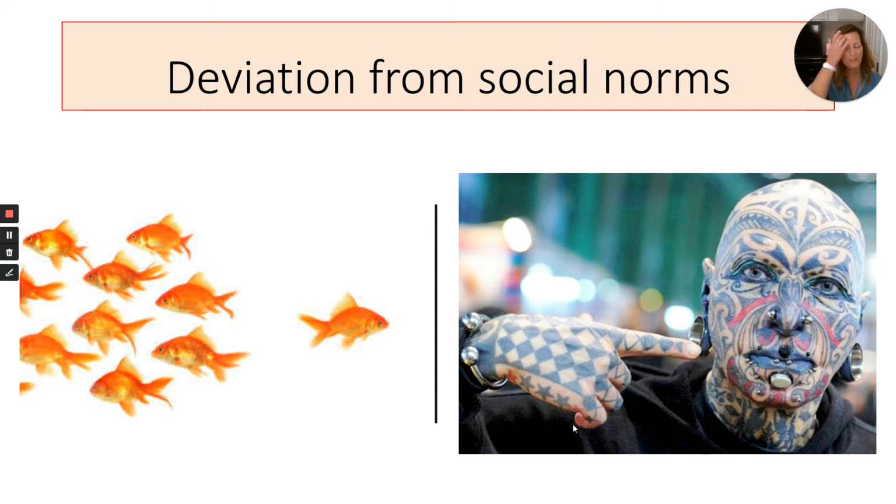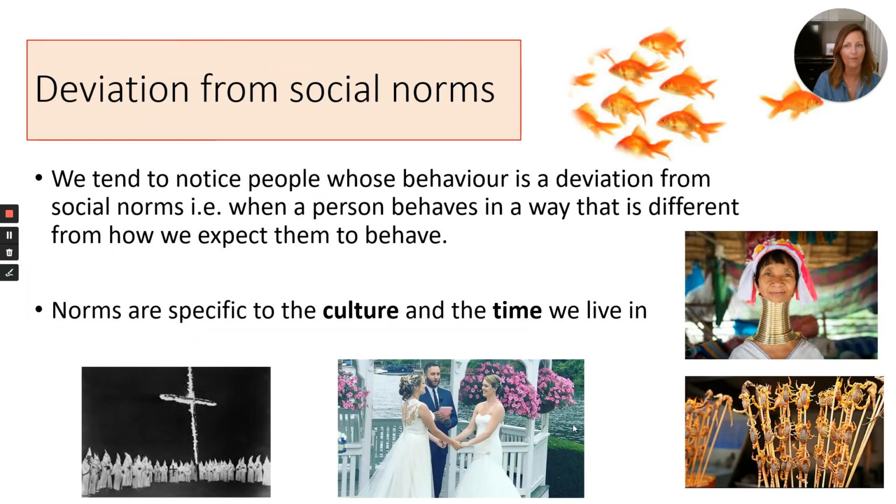Okay, next definition of abnormality is deviation from social norms. So that was our fish swimming against the rest of his friends, going against what the norm was. Another example here is this chap with a very tattooed face, which obviously is going against the social norms that we have.